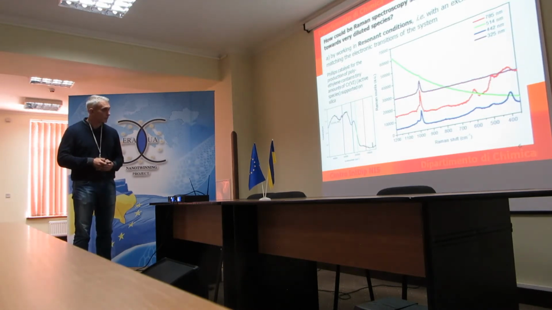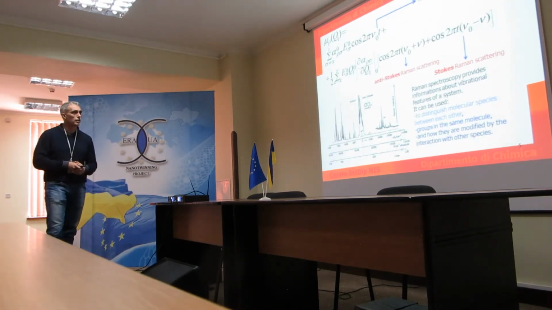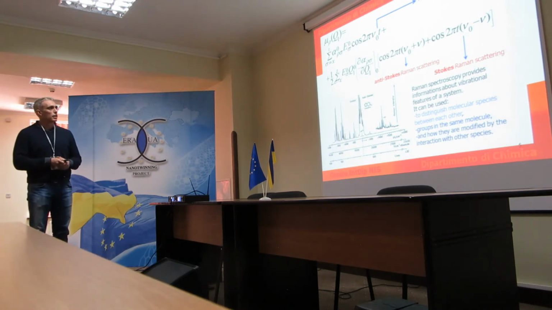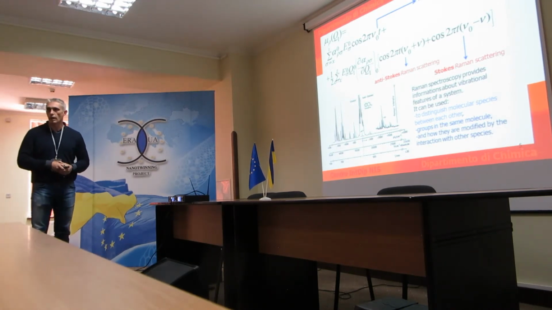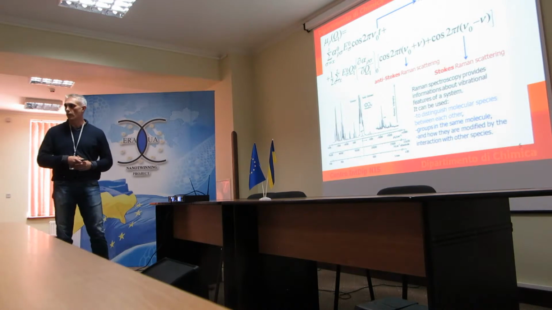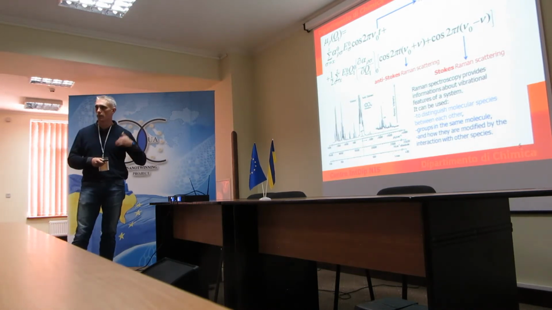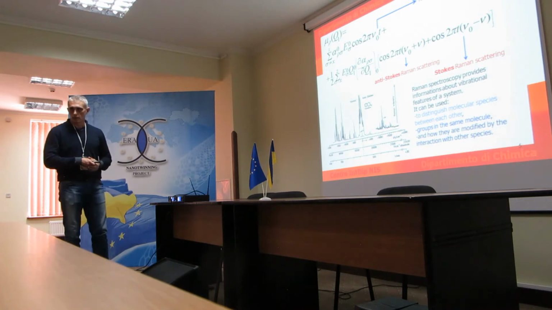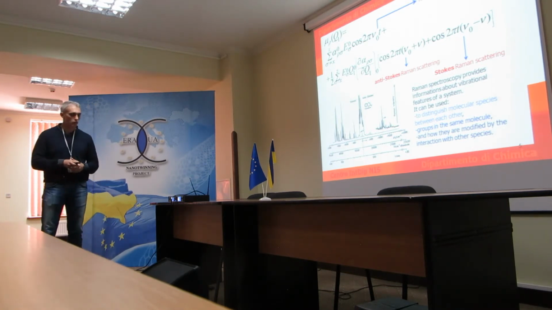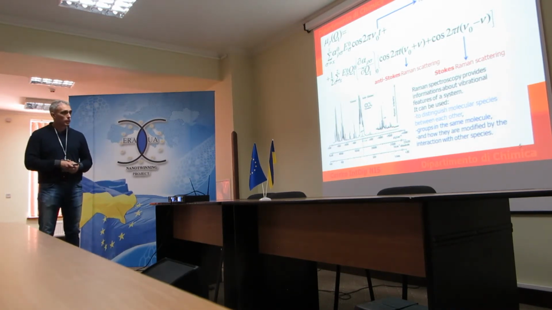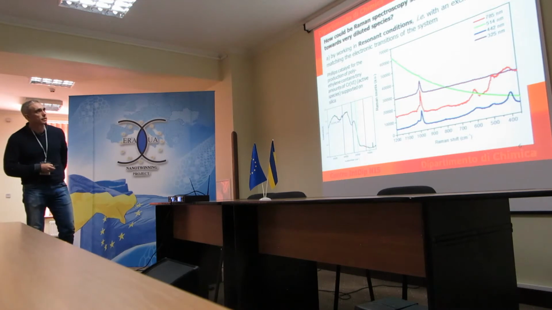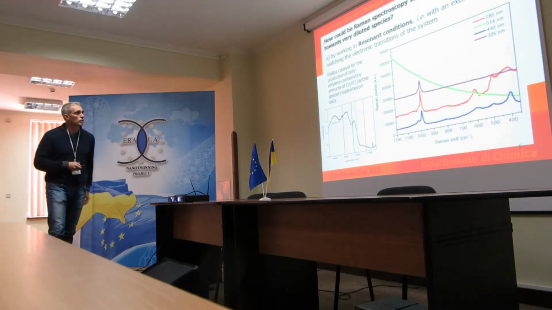Of course, if you look at the scale, this is 1 million times higher in intensity. So the Rayleigh light is 1 million times more intense than the Raman light. So we are playing with a not so sensitive technique, and how can we increase the sensitivity of Raman spectroscopy?